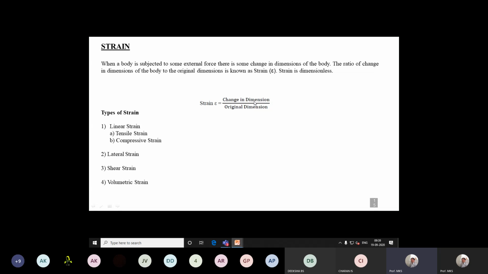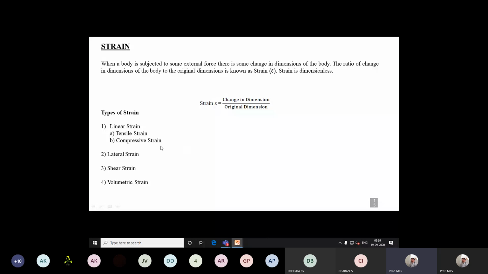After application of load, whether tensile or compressive, the length changes. If it is tensile, it may increase to 100.5 mm. Then 0.5 mm is the change in length. So strain is defined as change in length to original dimension. Change in length is given by delta L, so strain is delta L by L. It is a basic equation; you need to remember these equations.